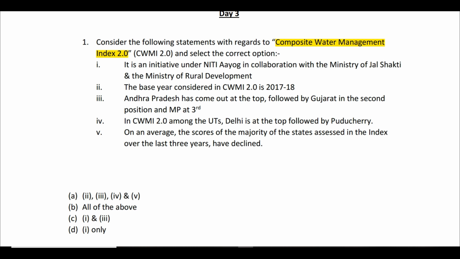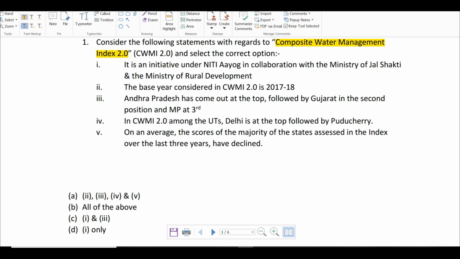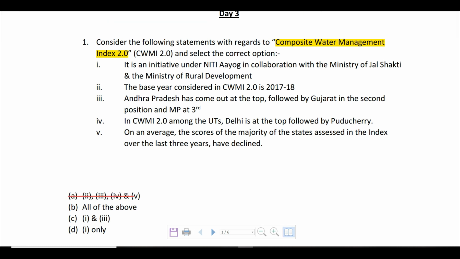So let's say if you omit the second statement, if you cancel out those options which have the second statement, then automatically you are left with only two options, right? Okay. So the second statement is gone.